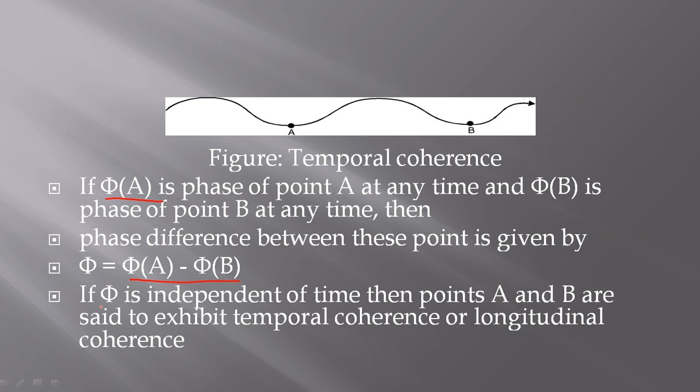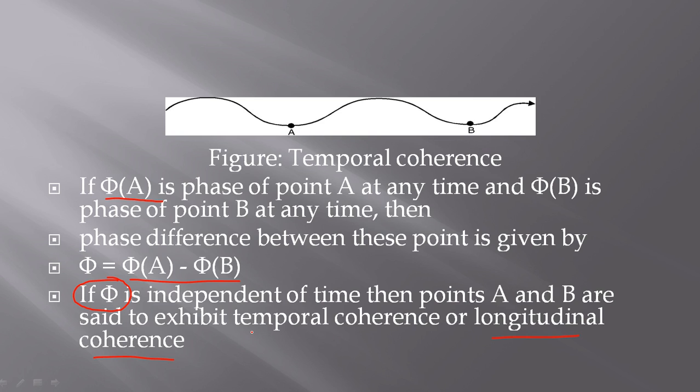If phase difference is independent of time, then points A and B are said to exhibit temporal coherence or longitudinal coherence. So there are two things. That is, the phase difference should be independent of time, and these 2 points must lie on the axis parallel to the axis of propagation of the wave.